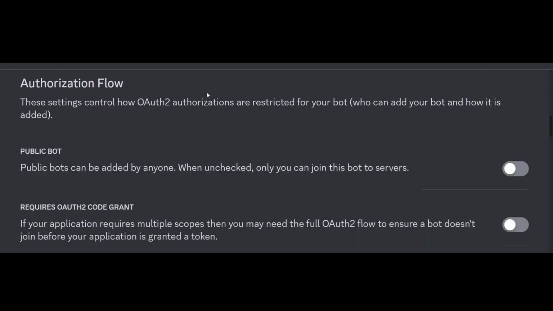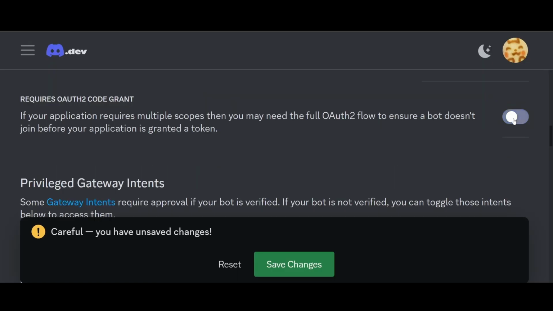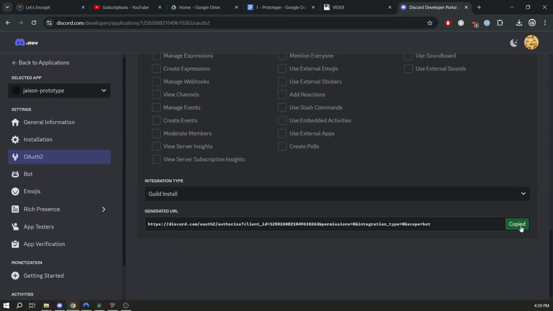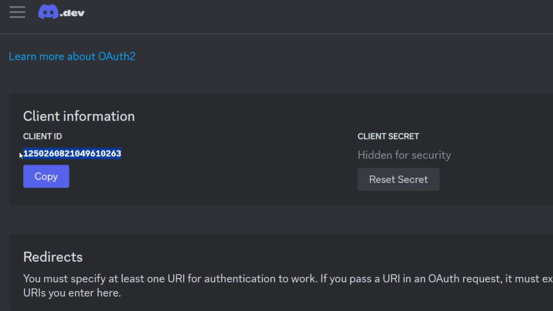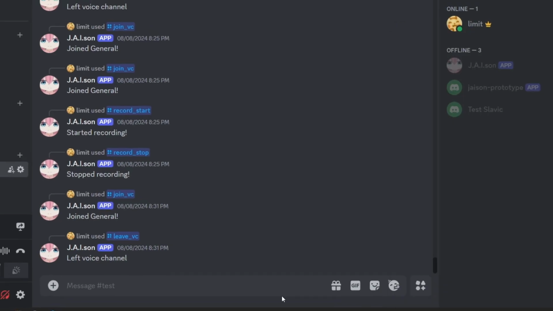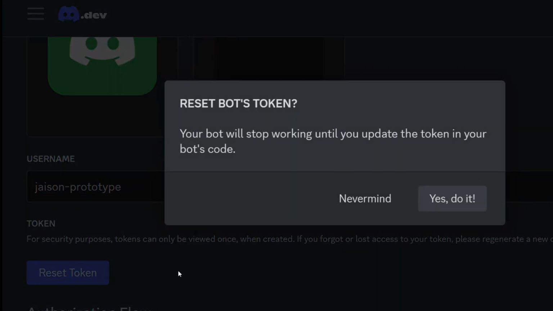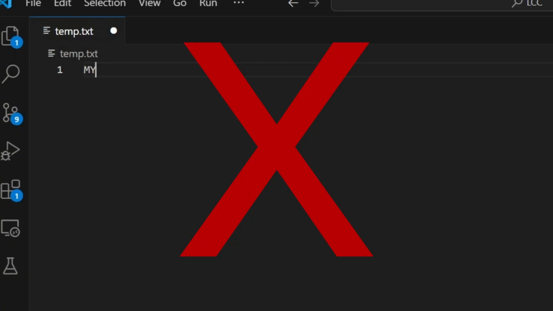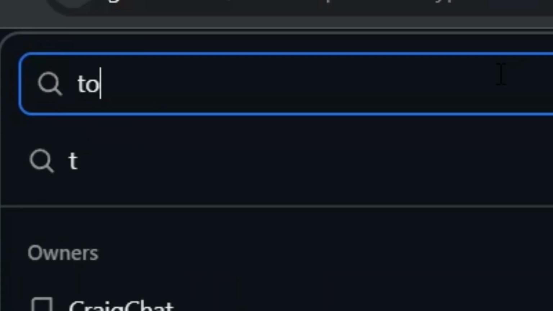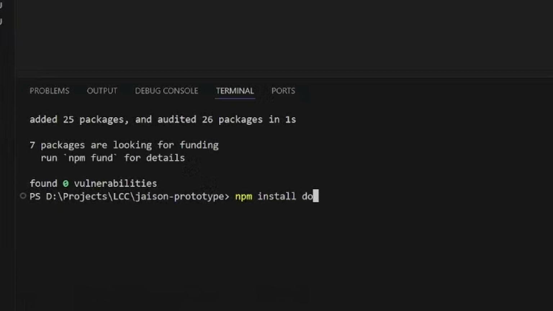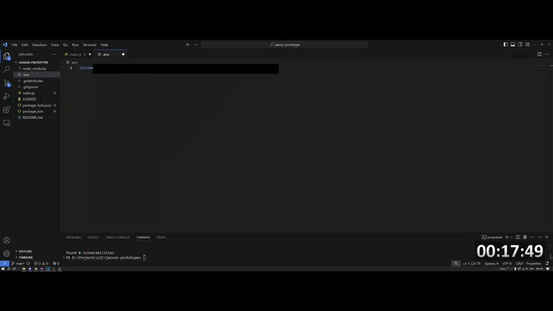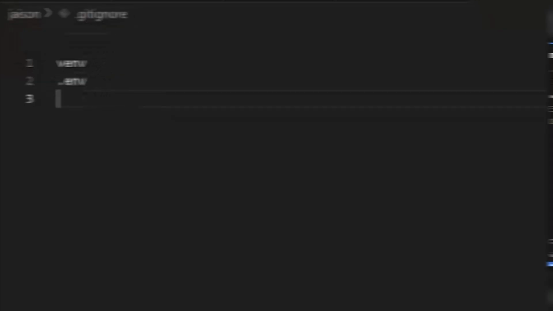For the quick setup, we make our bot private, disable OAuth, and get a server invite link for an admin bot. We also need to copy our client ID, which will be the user ID specific to our bot, and we also need to copy our super secret token you should never share with anyone, nor save to your GitHub. We're going to be using .env, so throw these in your .env file and add that to your .gitignore.